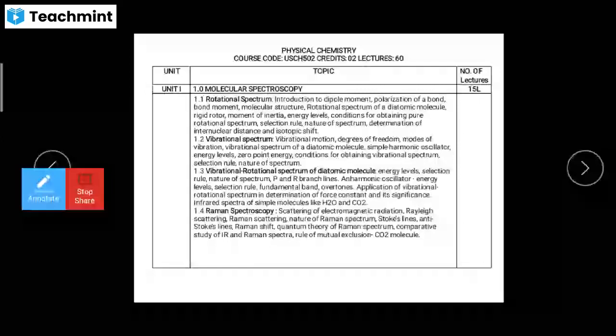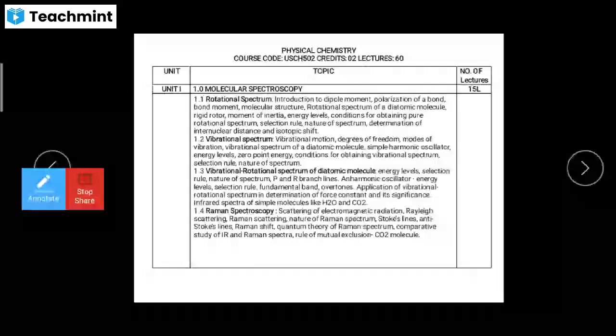The name itself indicates that first we study rotation, second vibration, then the combination of rotation and vibration, and last Raman spectroscopy. We will study the differences in detail under the respective headings.